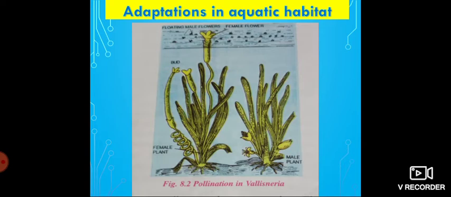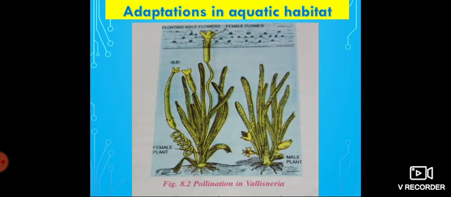So which are the adaptations of Vallisneria? It is an aquatic plant which is submerged in water.